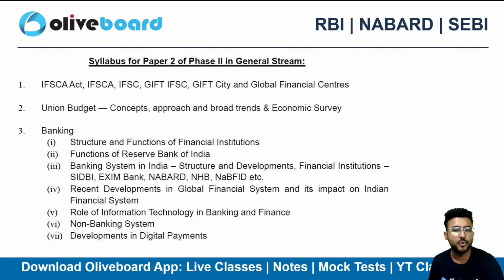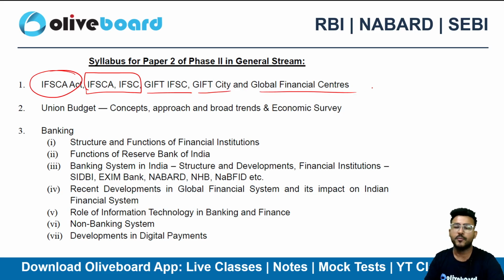Coming to the paper 2 of phase 2. Here we are having IFSCA Act, IFSC, right? So you need to have a basic understanding of what this regulatory body is all about, what they are actually doing, the functions of this regulatory body, what is GIFT IFSCA, what is GIFT City, what is the Global Financial Center, right? A basic understanding of areas around IFSCA. Then union budget, you need to have strong understanding, banking related things like structure and functions of institutions.